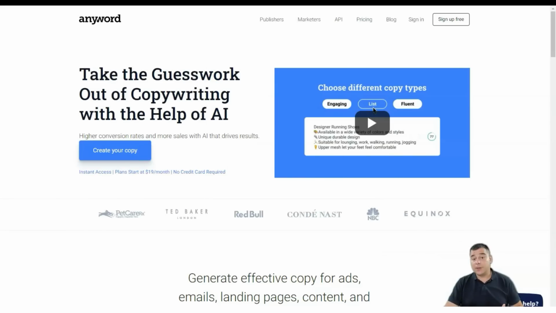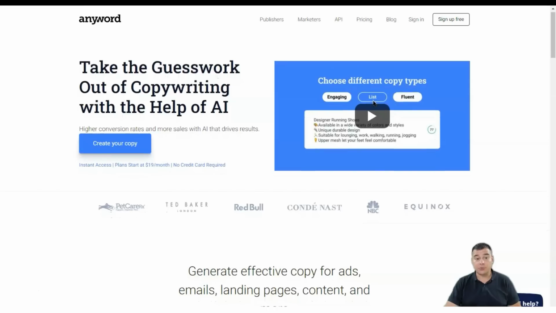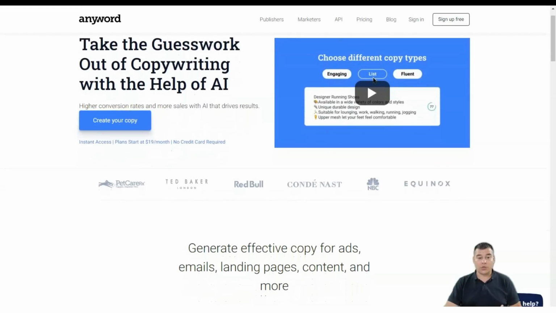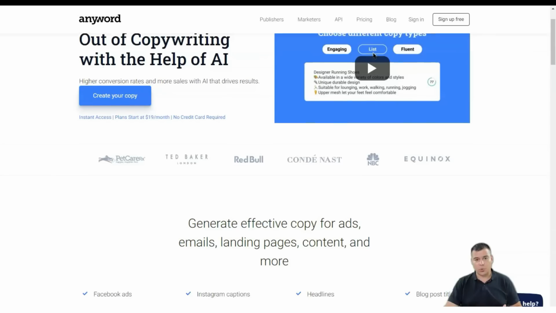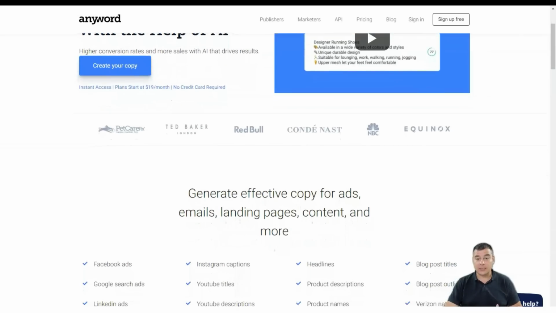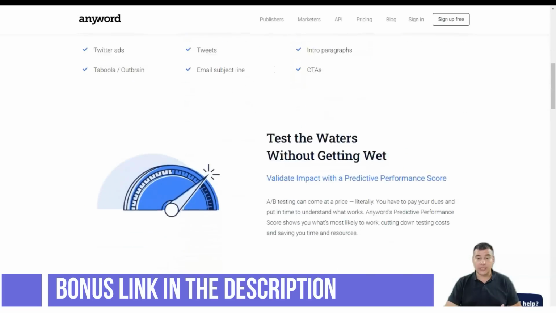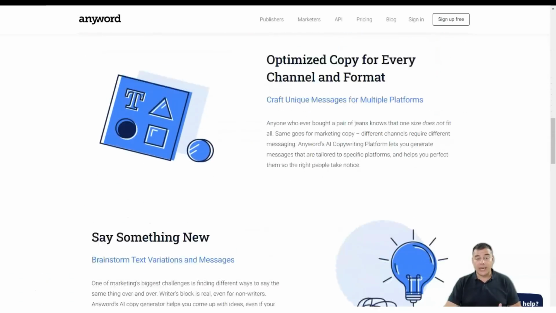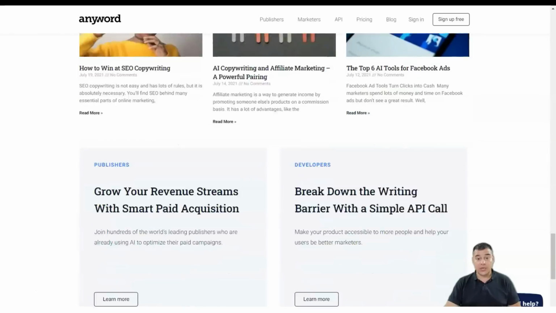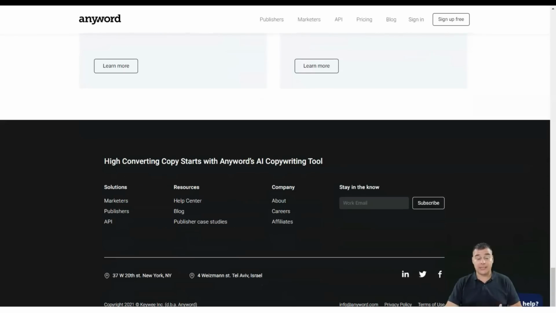When you get to this page, AnyWord just briefly and quickly introduces the platform. As you scroll down the page, you can see a simple demonstration of AnyWord's capabilities, some logos and quotes from their successful clients, and links to their latest blog. At the end of the homepage, you can also see links where you can read and book their special services designed for publishers and developers.